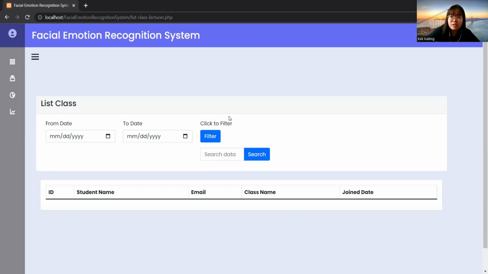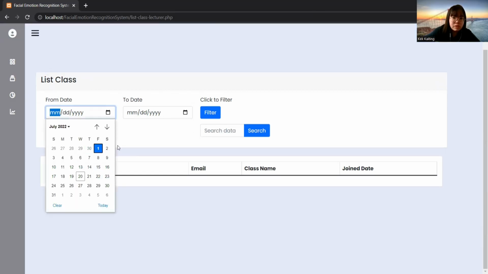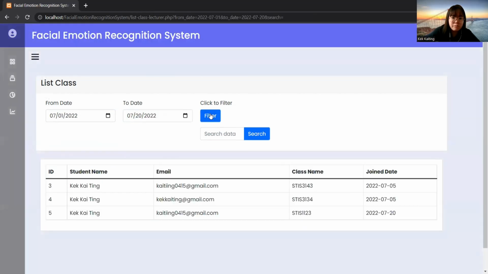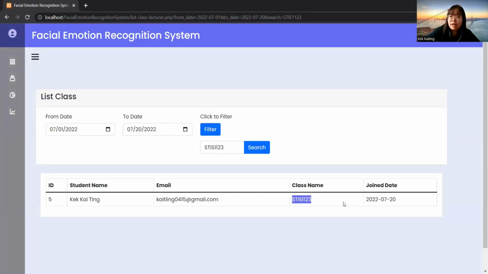Next is list class. This is to check the information of the students who have joined their class. For example, we click filter, and we can see who has joined the class. The class 1123 that we just joined shows up here. They can also search for a specific class like this, and it will show one class with the student name and the email of the student.